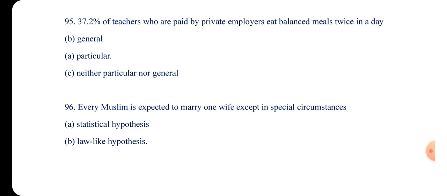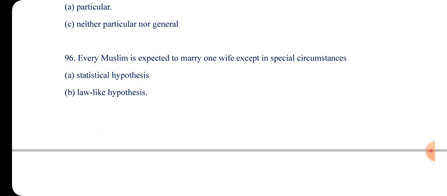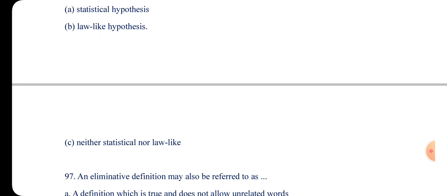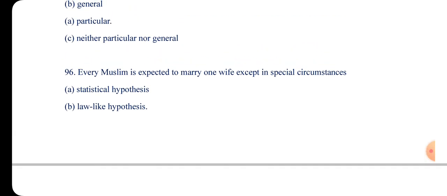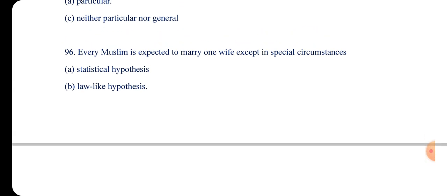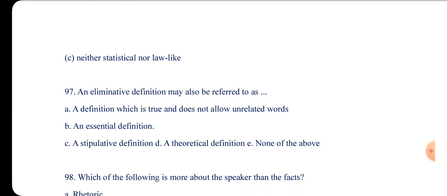And then we have: every Muslim is expected to marry one wife, except in special circumstances. So with this one, we have statistical hypothesis, law-like, and then neither of these. So this one is a law-like hypothesis, because it includes every Muslim, right?